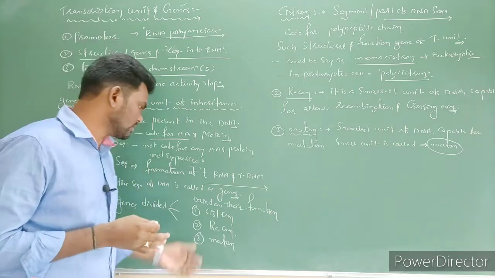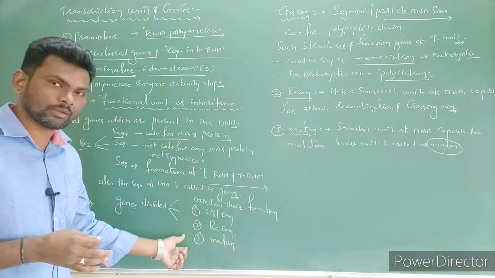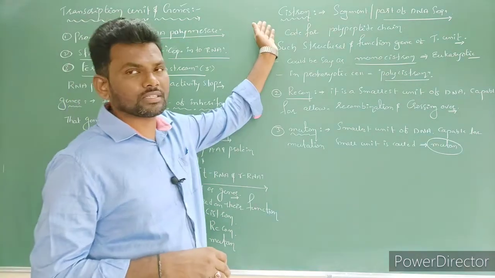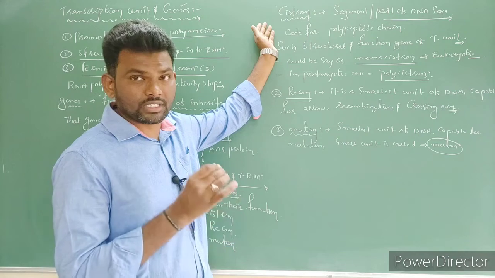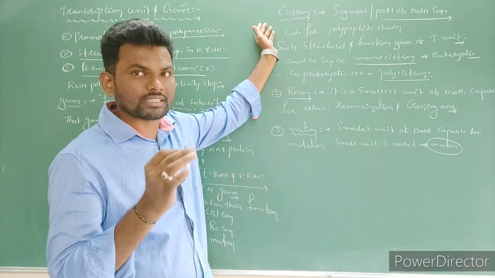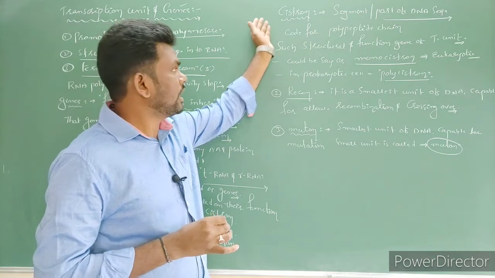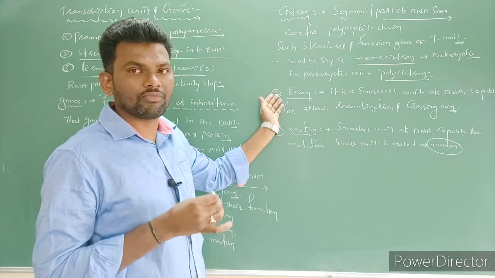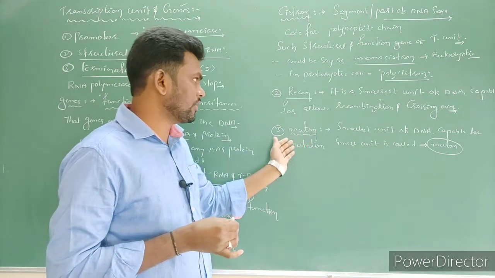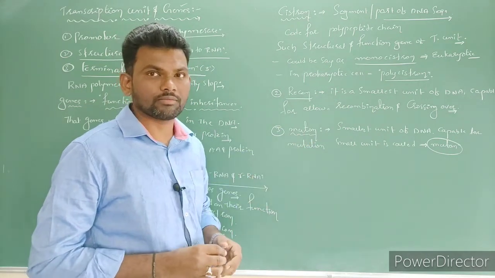Based on function, they are divided into three types: cistron, recon, muton. Simple. Cistron is a structurally as well as functionally active unit in transcription. Recon is the smallest unit of DNA which allows recombination. And muton is for mutation.